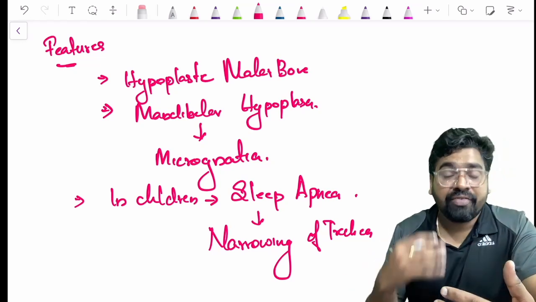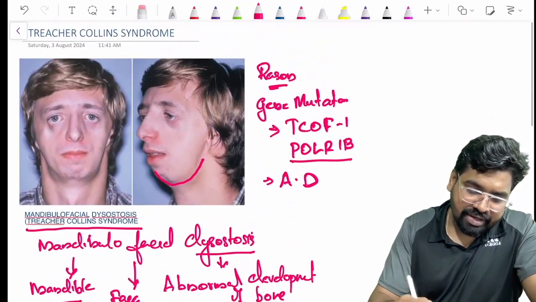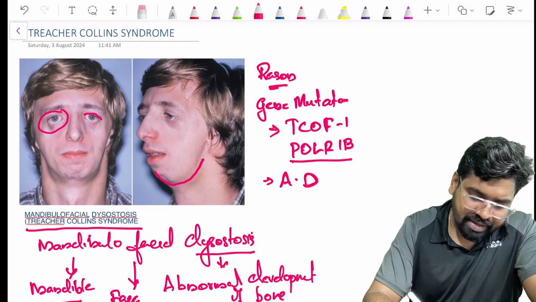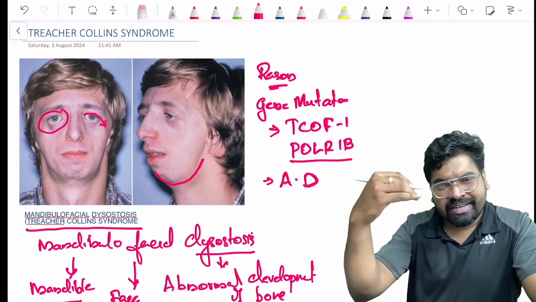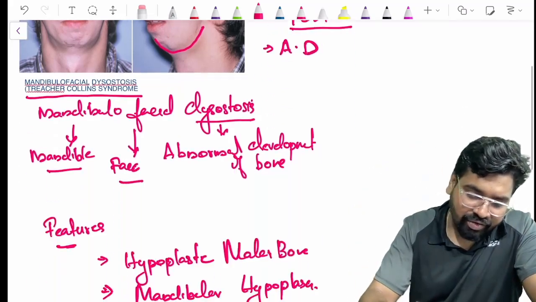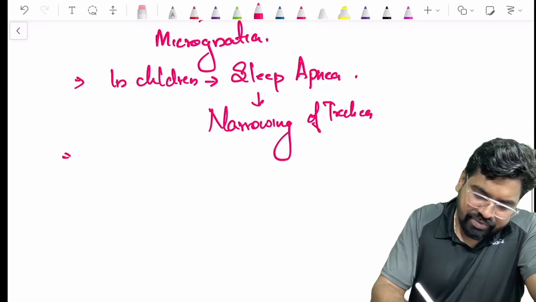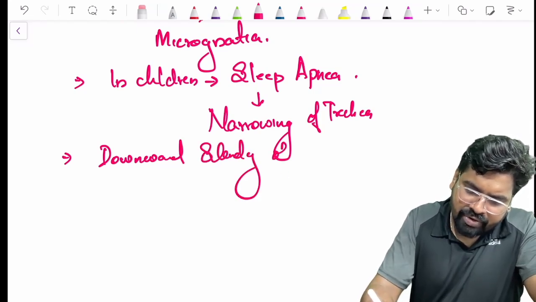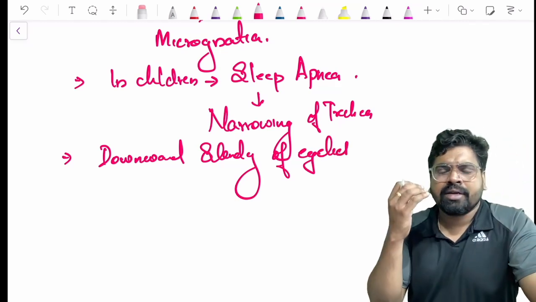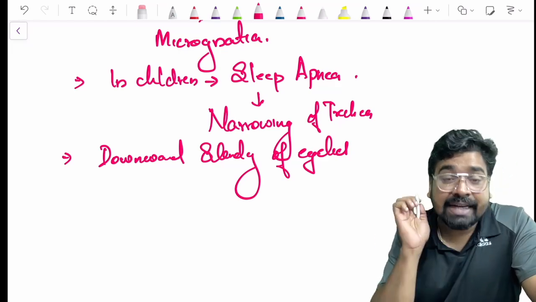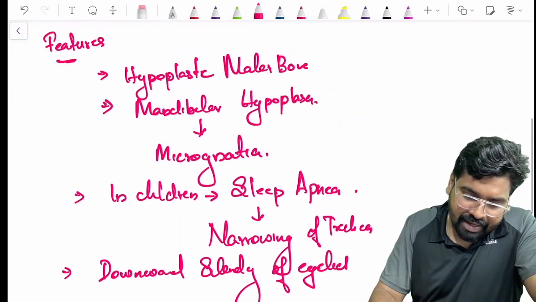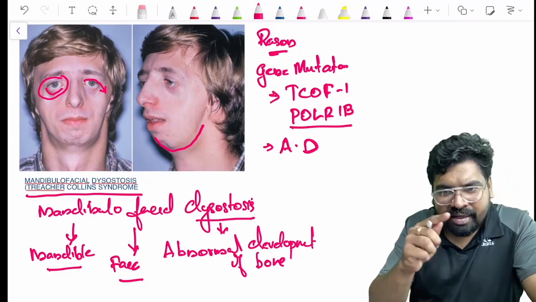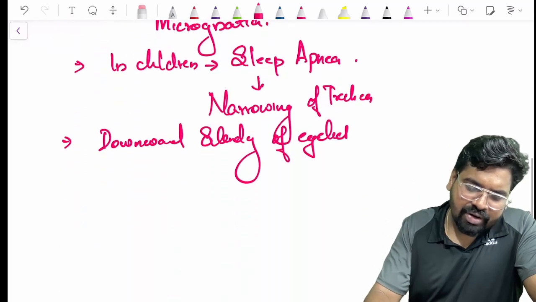Now, what else? The facial features you can see. Look at his eyes. You can see that they are coming downward, so there is a downward slanting of the eyes. Let me write the other features. Other features are downward slanting of the eyelids. You can clearly see that the lower eyelid has a depression. See the depression in this lower eyelid. That is called a coloboma.